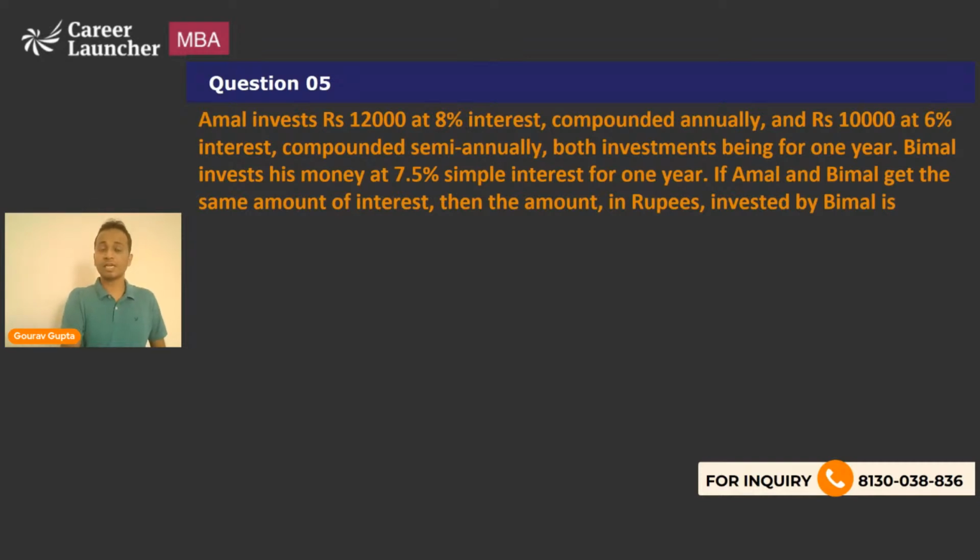Question number 5, a concept of simple and compound interest. The last 4 questions that we have done were all from previous year papers, CAT 2019 to be specific.